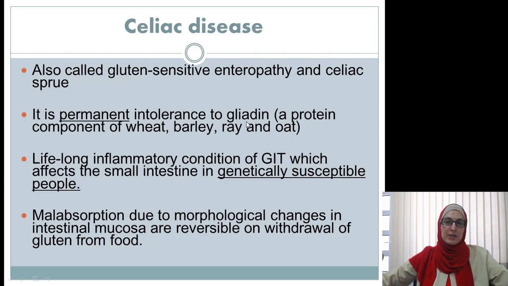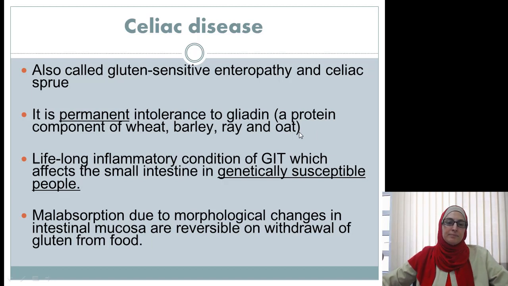Gliadin is a protein present in different dietary components like wheat, barley, rye, and oats. So those patients cannot tolerate eating any of these: the wheat, the barley, the rye, and the oat, because of the gliadin.